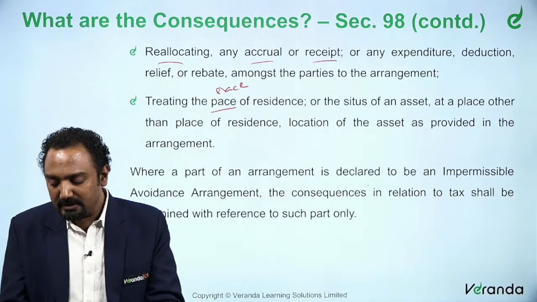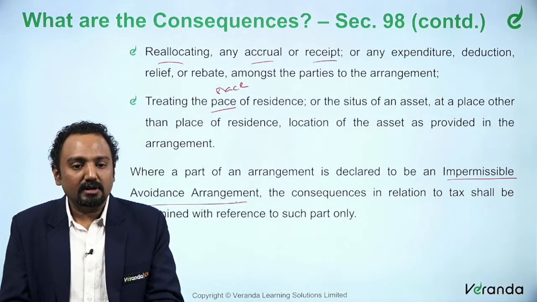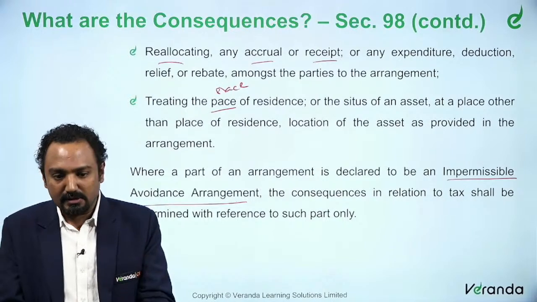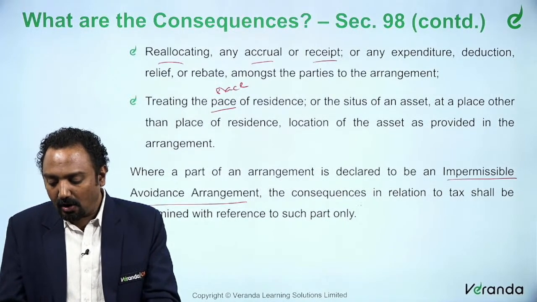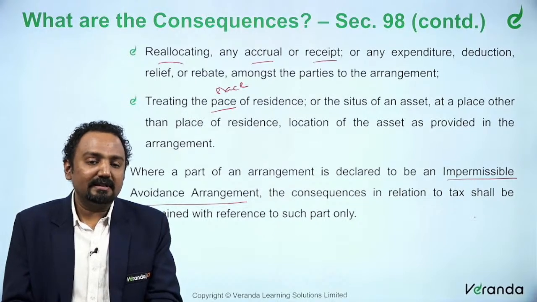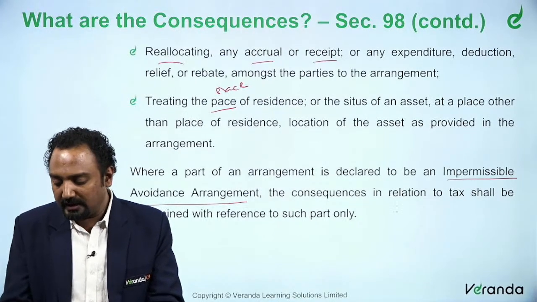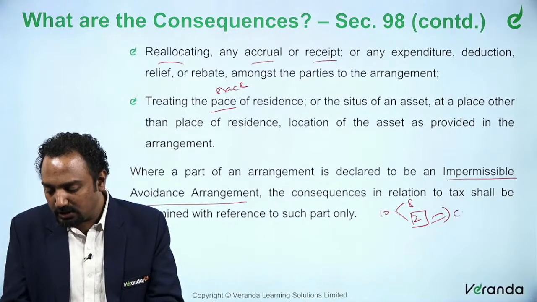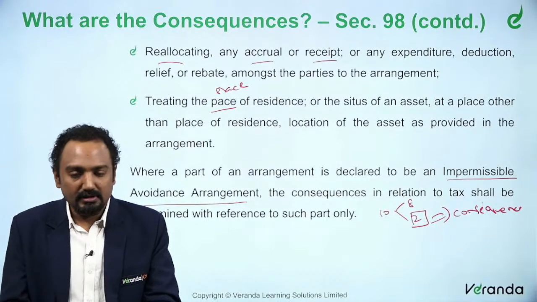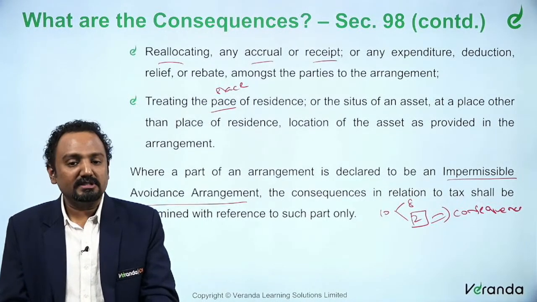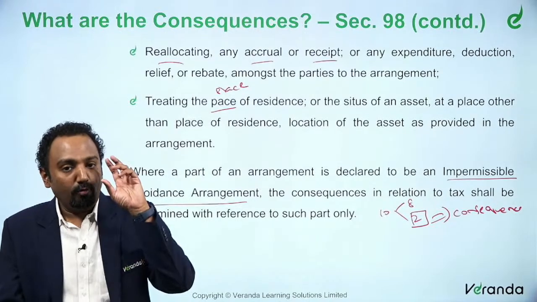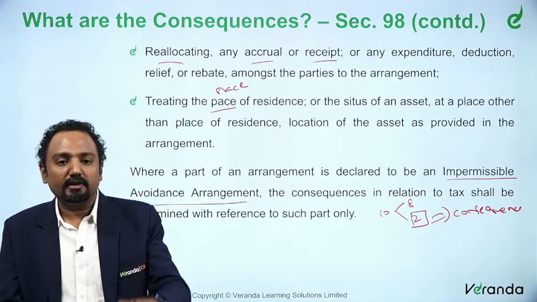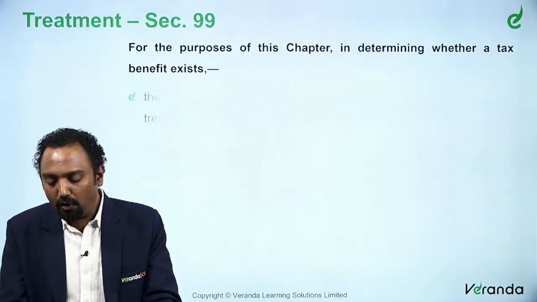Where a part of an arrangement is declared to be an impermissible avoidance arrangement, in that case, the consequences in relation to tax shall be determined with reference to such part only. For example, if out of 10 clauses only 2 are impacted, the tax consequences will be only for those 2, not for the entire 10 clauses. So this is another important thing: the consequence should be only for that part, not for the whole.